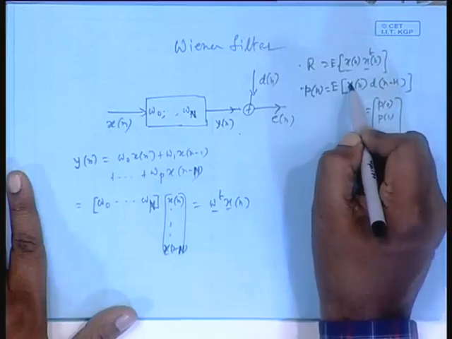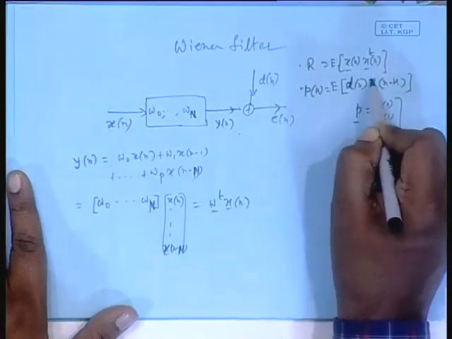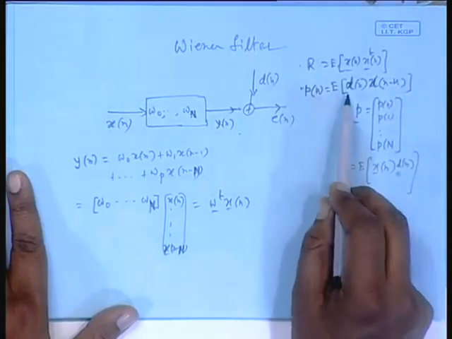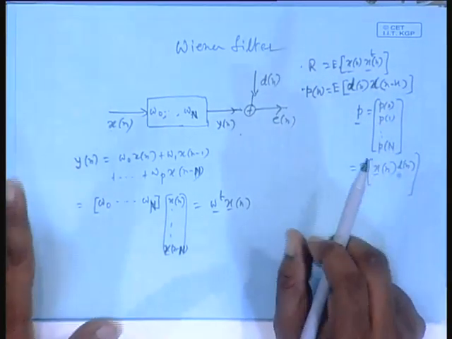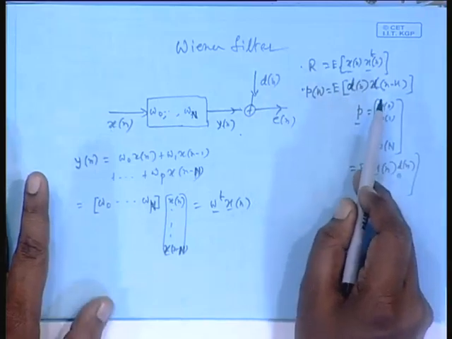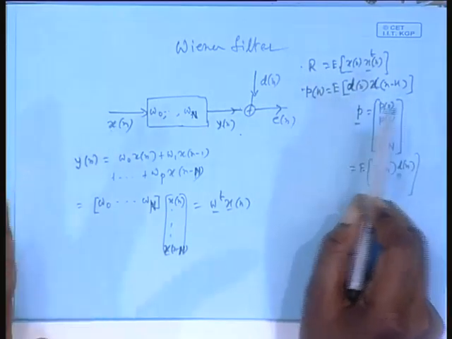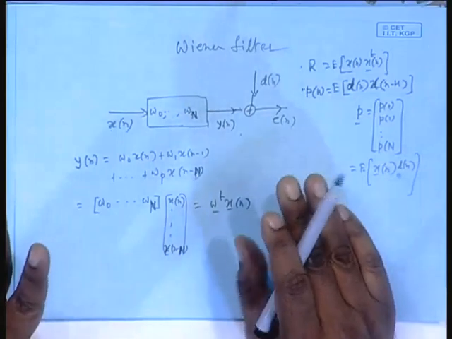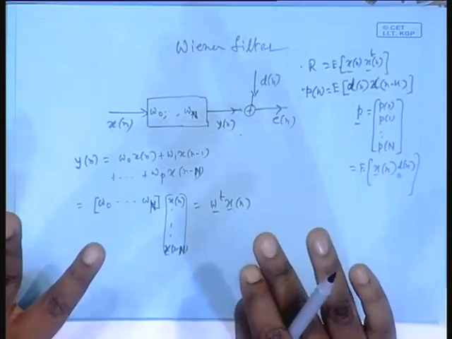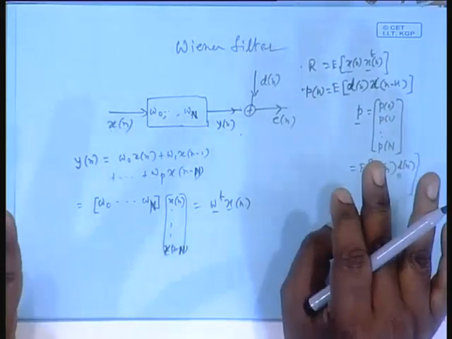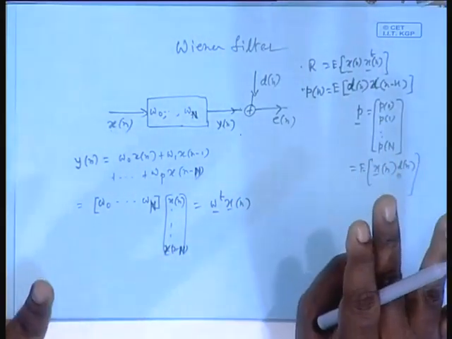Or maybe you can make it d n, though it will be same in this case, d n x n minus k. Okay. For the real case, you know that correlation between d n and x n minus k or x n and d n minus k, they are same. Correlation is Hermitian as such, or if it is real, correlation at a lag k and correlation at a lag minus k, they are same. Only when they are complex, there is a problem. They are conjugate, not only same, they are conjugate of each other.